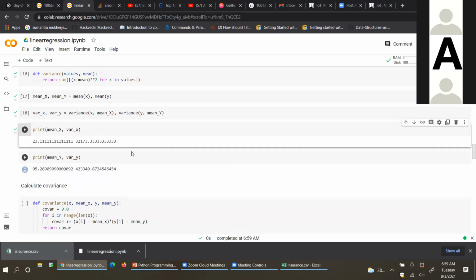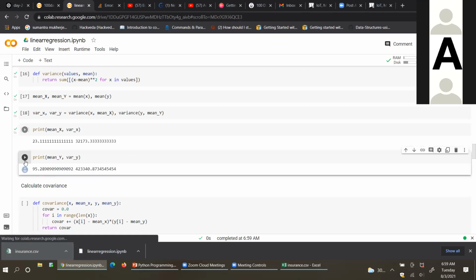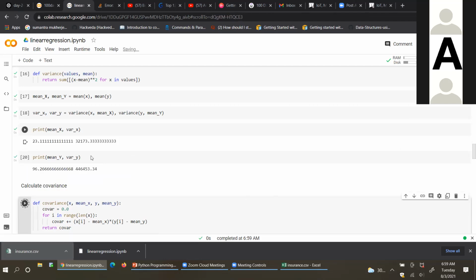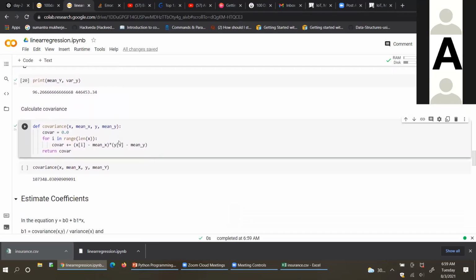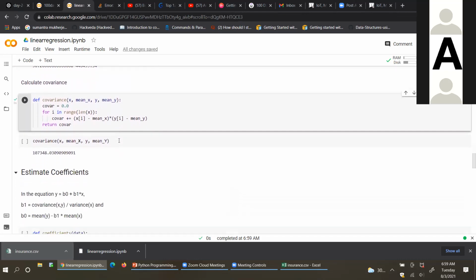Now you are going to find out the covariance. Variance means with respect to a specific column. Covariance means between two columns. Variance means you are finding it on a single column. Covariance means you are finding it between two different columns. Now you run this covariance. In this covariance, you pass the x column, the mean of that x column, the y column, and the mean of that y column. And for each value of those x and y columns, you find the covariance.